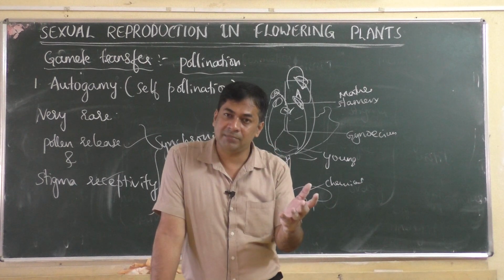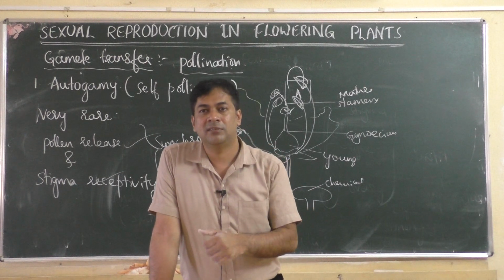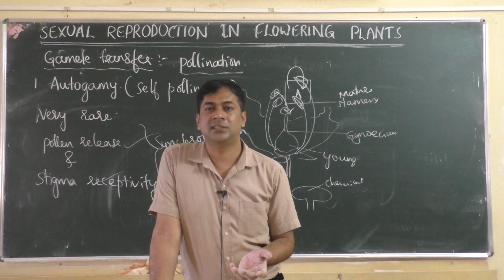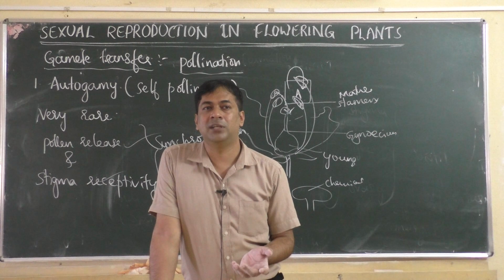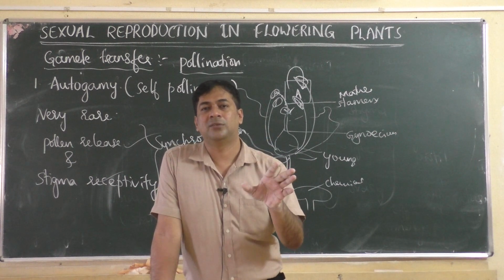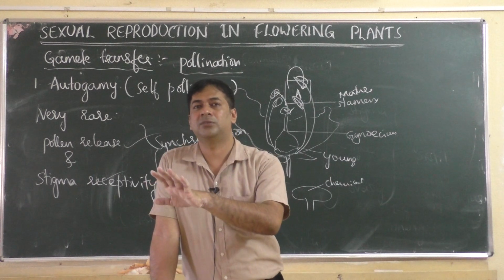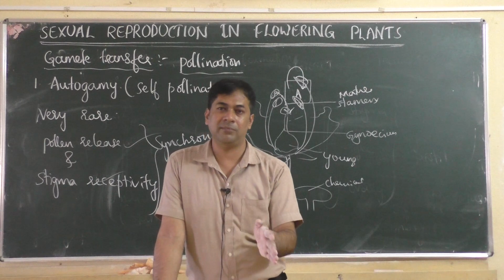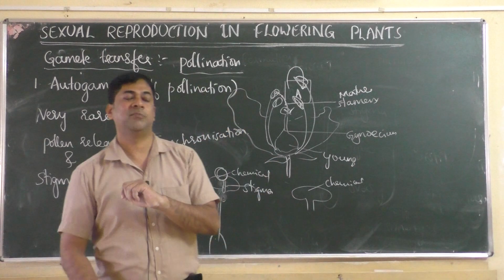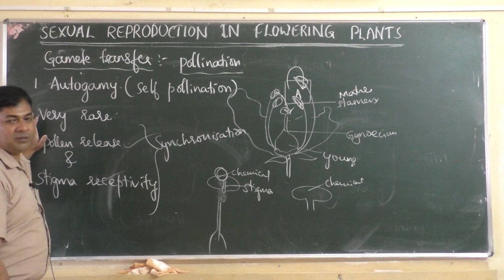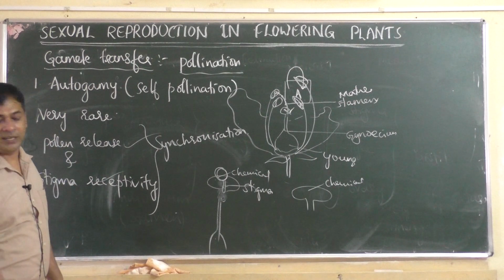When the anther is mature, the stigma is young. When the stigma is mature, the anther is young. Then self-pollination doesn't occur. Self-pollination can occur only when the anther and pollen grains are mature, and androecium and gynoecium are both mature at the same time. That is why I said the chances of autogamy or self-pollination are very rare.